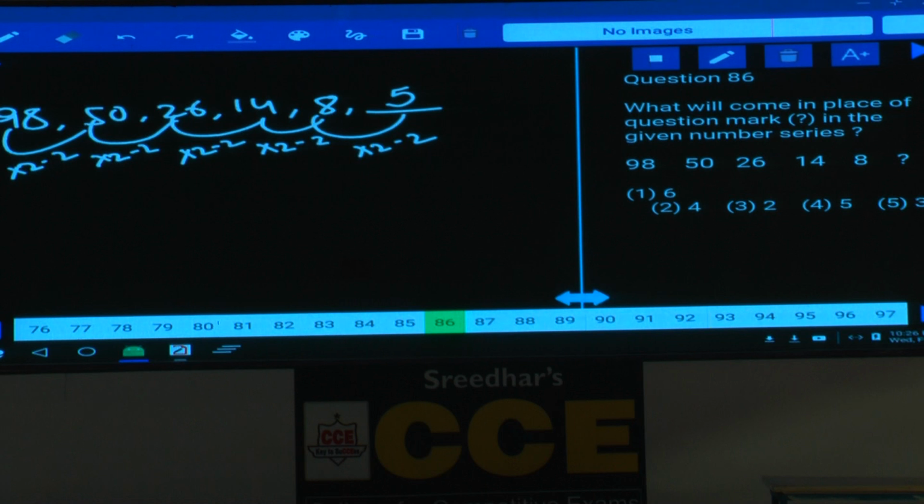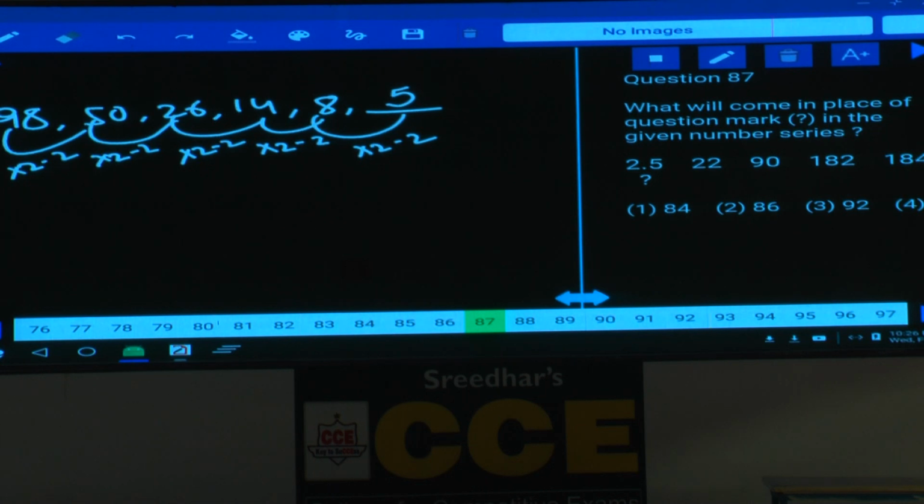Or else in the usual order, if you take 98 divided by 2, how much? 49, plus 1 will be 50. 50 divided by 2, 25 plus 1 will be 26. 26 divided by 2, 13, plus 1 will be 14. 14 divided by 2 is how much? 7 plus 1 is 8. 8 divided by 2, 4 plus 1 will be 5. In either way you will get the same answer. Done? Or with the difference also you will get the same answer. And this is about question number 86. Then 87.